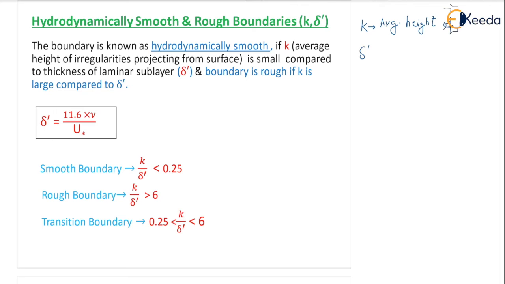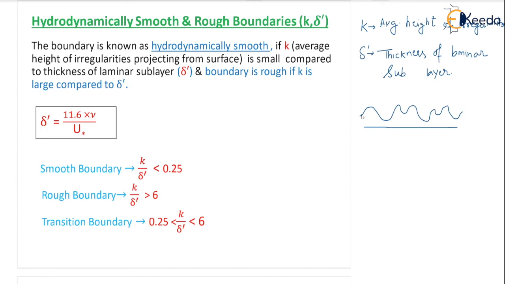Average height of irregularities means, suppose we have a reference line, and let us take a surface which is not smooth, going up and down, up and down. The bottom line is the reference line. With that line, let us say this is 1 meter. I can measure the maximum height of these irregularities, let us say it is 5 centimeter.